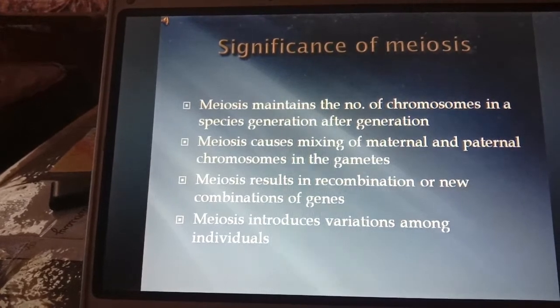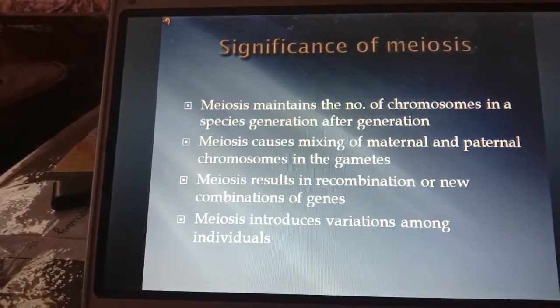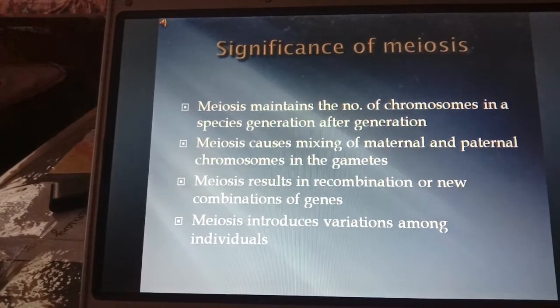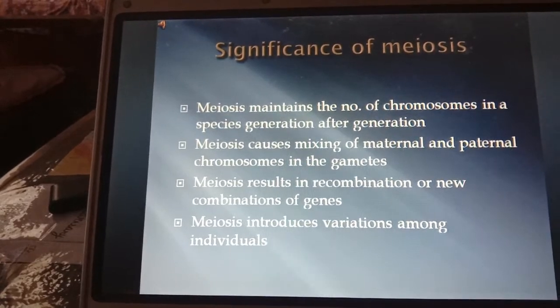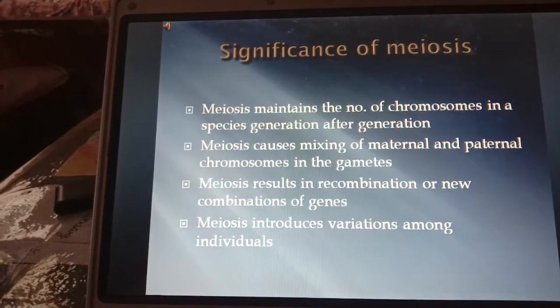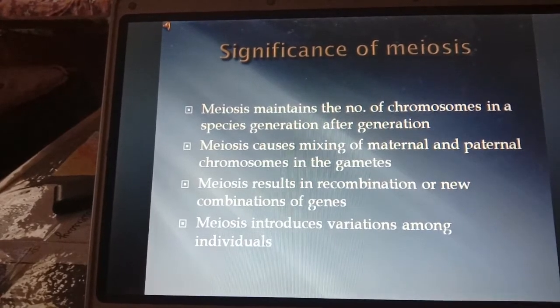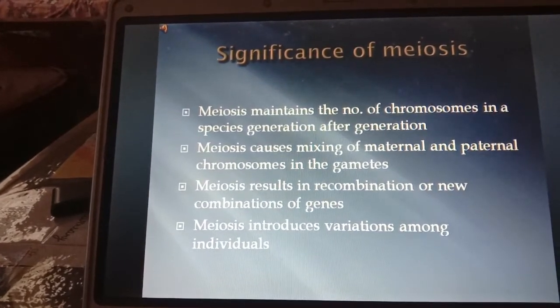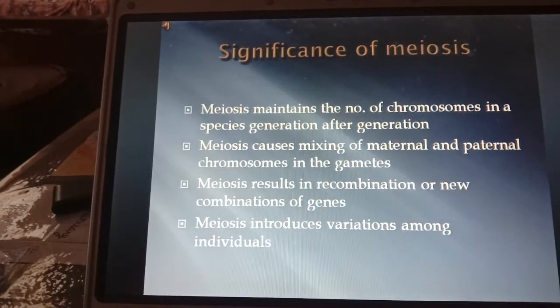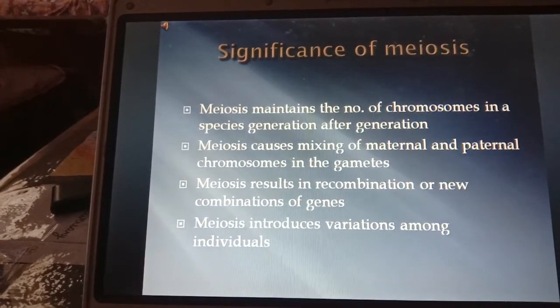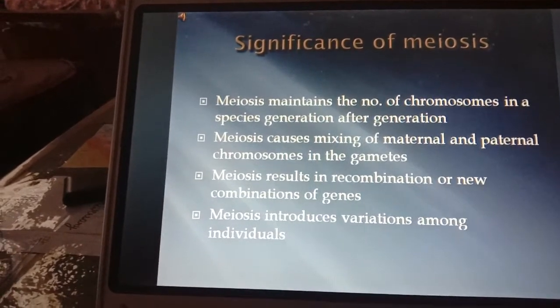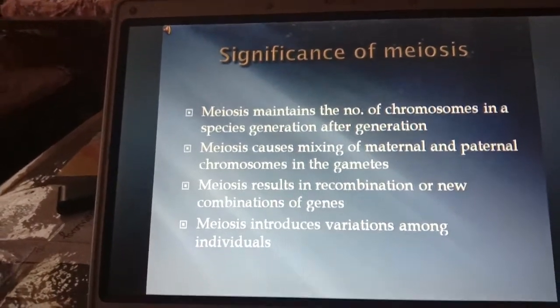What is the significance of meiosis? We will see the basic significance one by one. The first one is that meiosis maintains the number of chromosomes in a species generation after generation. Second, meiosis causes mixing of maternal and paternal chromosomes in the gamete. Third, meiosis results in recombination of new combinations of genes. Fourth, meiosis introduces variation among individuals.